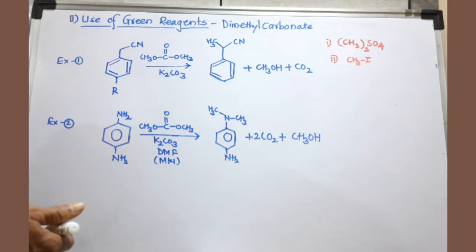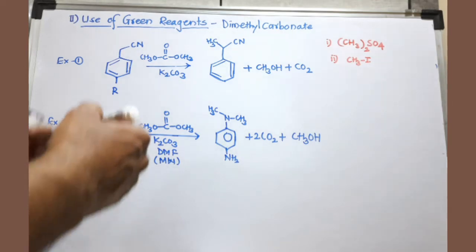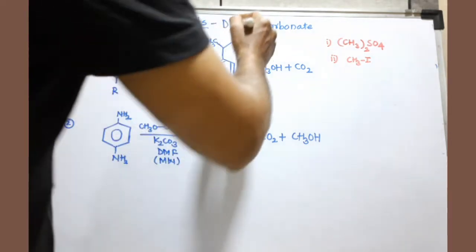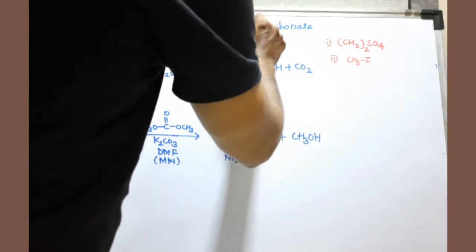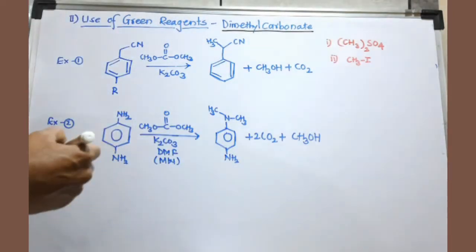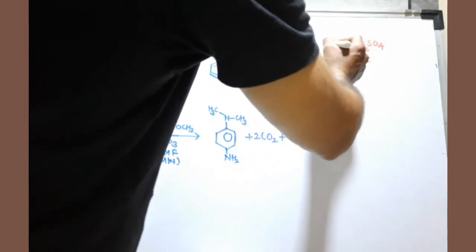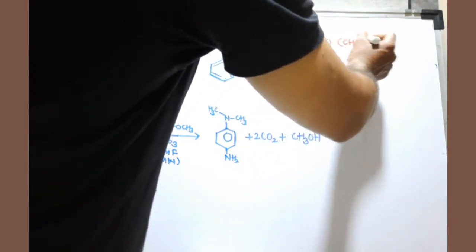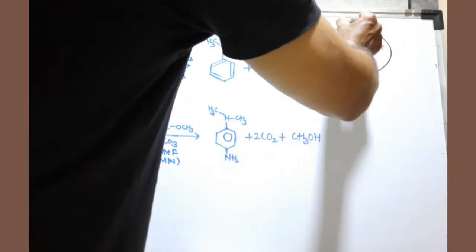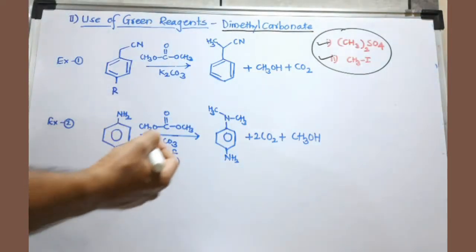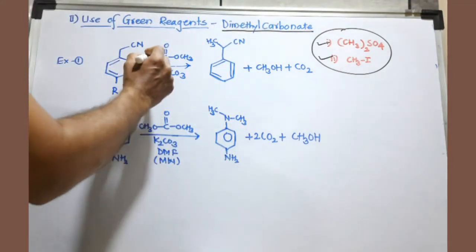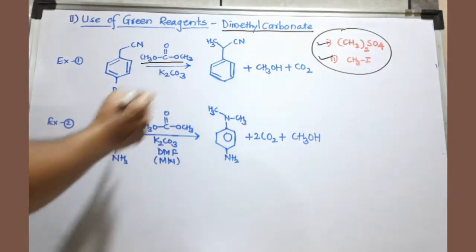Now I'll discuss how green reagents are used and what is the effect of that reagent on the environment in green chemistry. Particularly, we are considering one green reagent, dimethyl carbonate, which can be used as a methylating reagent. If you want to do a methylation reaction in the conventional way, you can use either dimethyl sulfate or methyl iodide. These two are toxic to the environment.